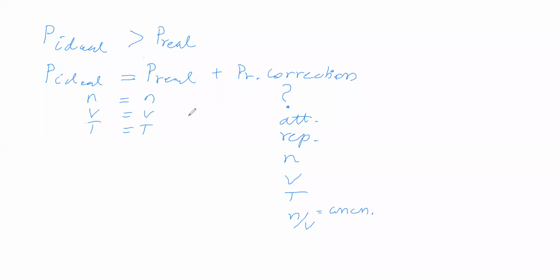Then volume remains the same. How to keep temperature the same? Keep it in a thermostat. How to make the number of moles equal? Take 1 mole and 1 mole. Is it possible practically when there is no ideal gas?